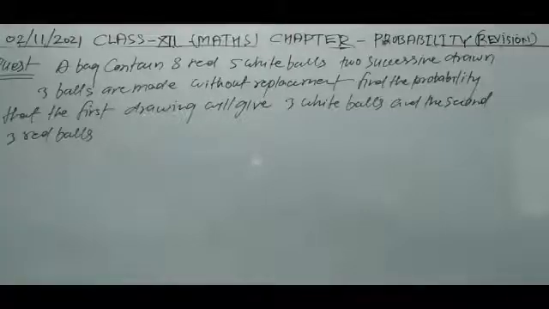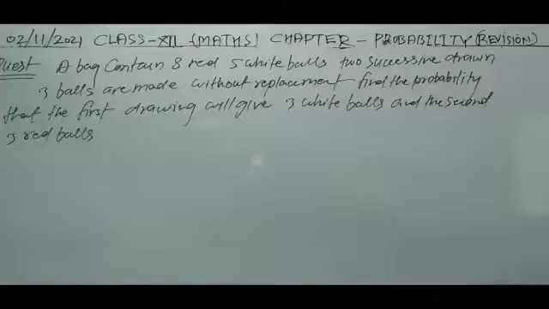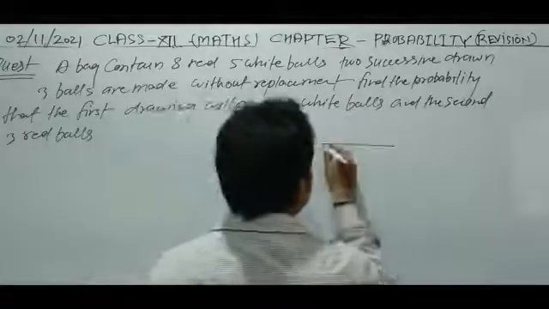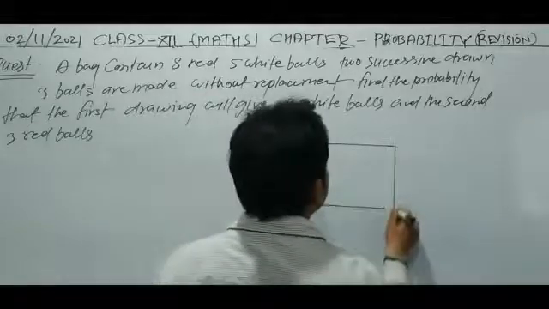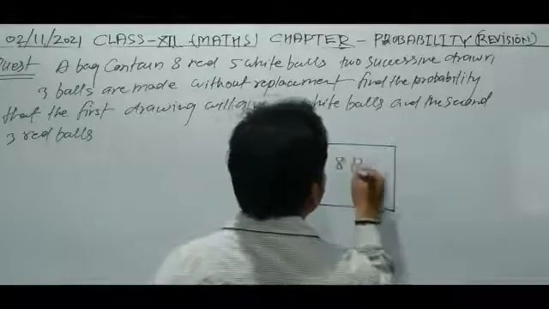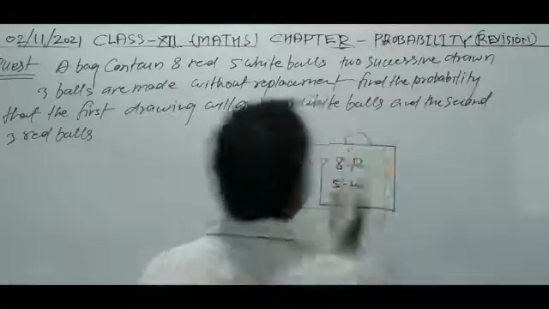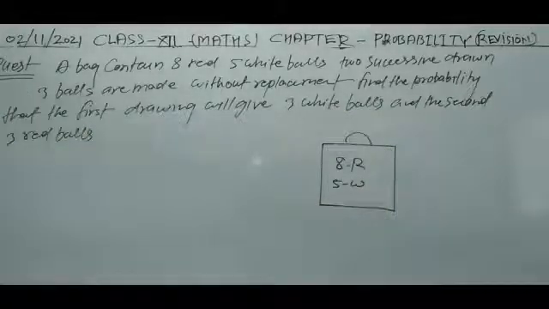Again I am reading this question. A bag contains 8 red, 5 white balls. Suppose this is the bag that contains 8 red balls and 5 white balls. So two successive draws of 3 balls are made without replacement.